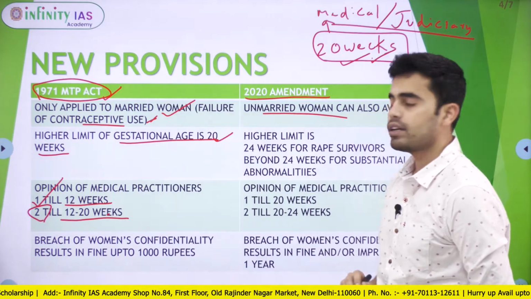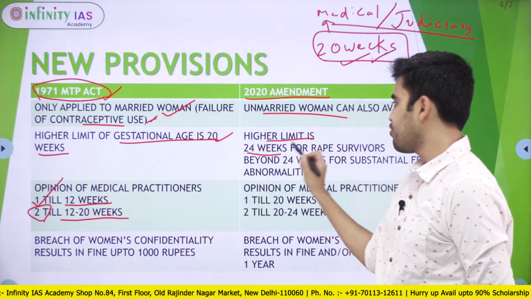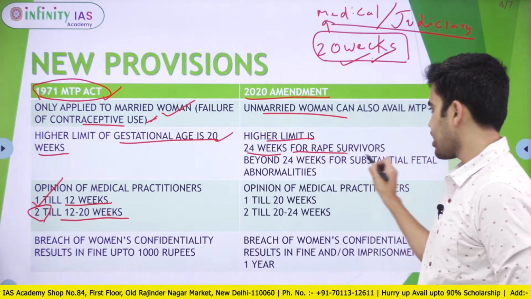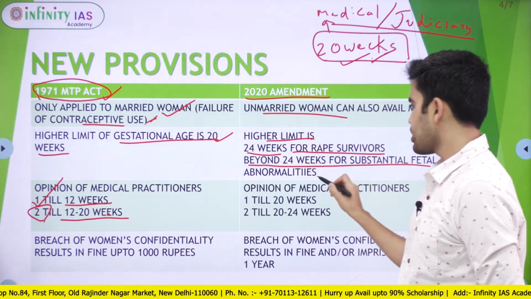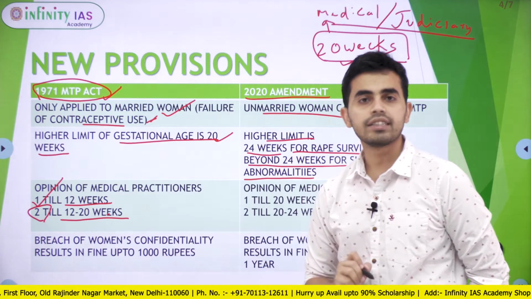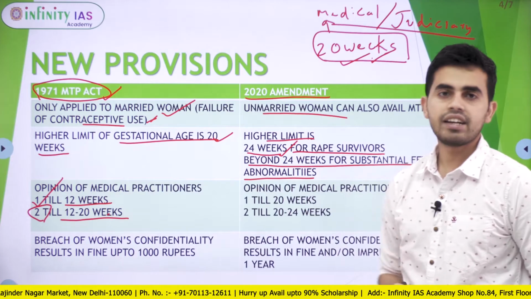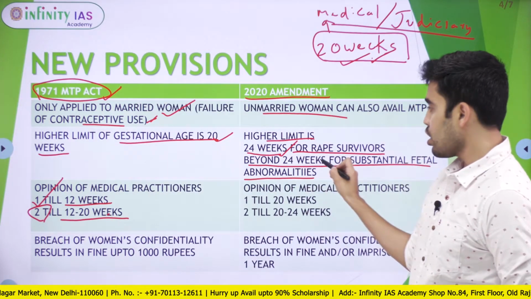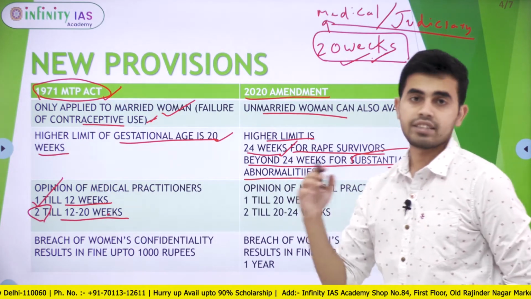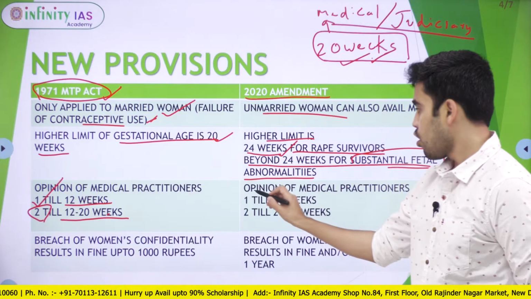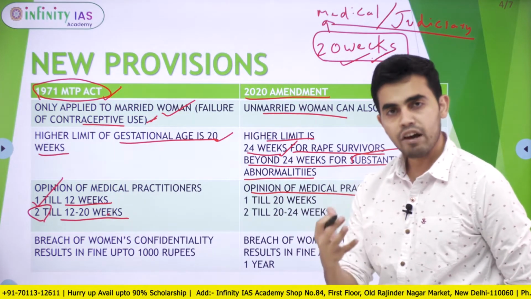In the new amendment, the higher limit has been extended till 24 weeks for rape survivors and beyond 24 weeks for substantial fetal abnormalities. So here we see the higher limit is extended and even beyond 24 weeks for substantial fetal abnormalities, it has been extended. And also the opinion of medical practitioners, the conditions have been eased.